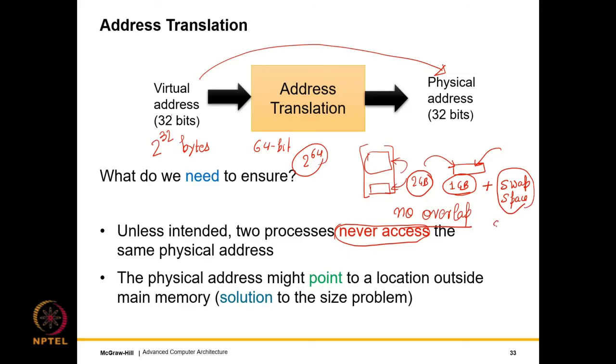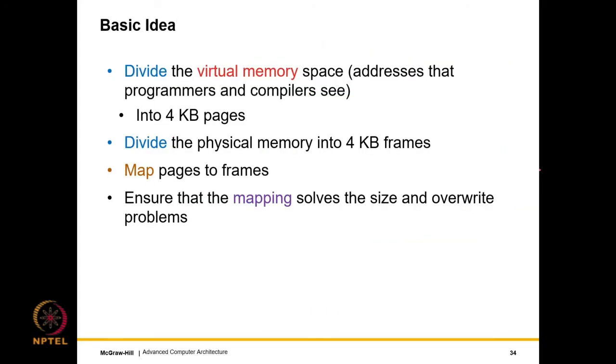So this solves the size problem for us, and the translation mechanism will essentially say if the address is there in the main memory or is the address there in the swap space. Alright. So the process of translation is important to solve both the problems, the overlap and the size problem. So here is how we propose to do it.